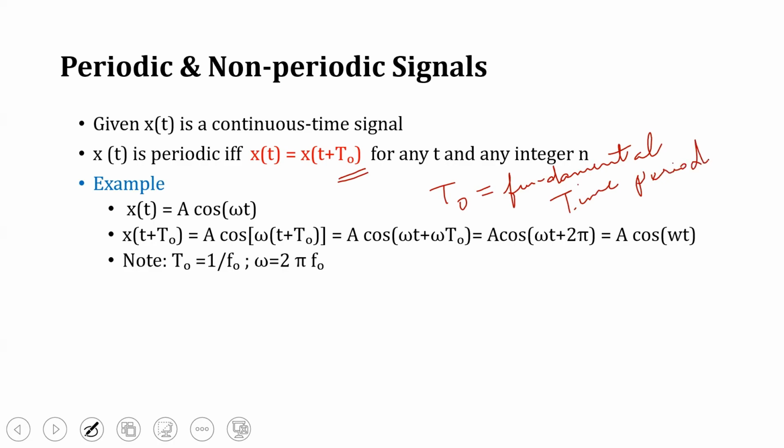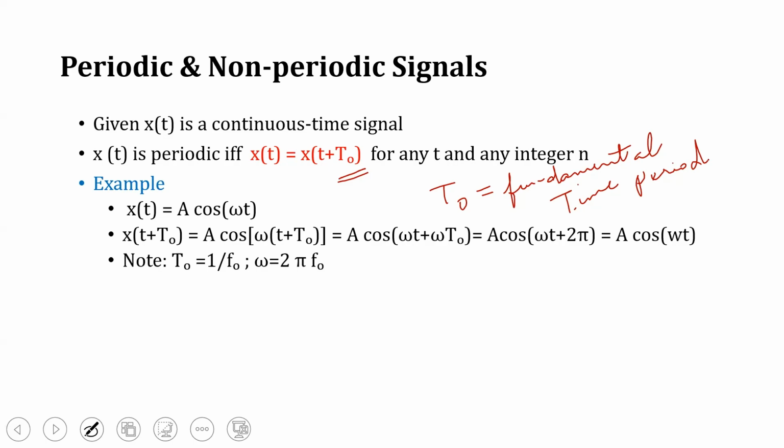So given a signal x of t, x of t is a continuous time signal. This x of t is periodic if and only if x of t is equivalent to x of t plus capital T naught, where T naught is the fundamental time period, for any t and any integer n. Here we'll discuss this example. x of t is equivalent to A cos omega t.